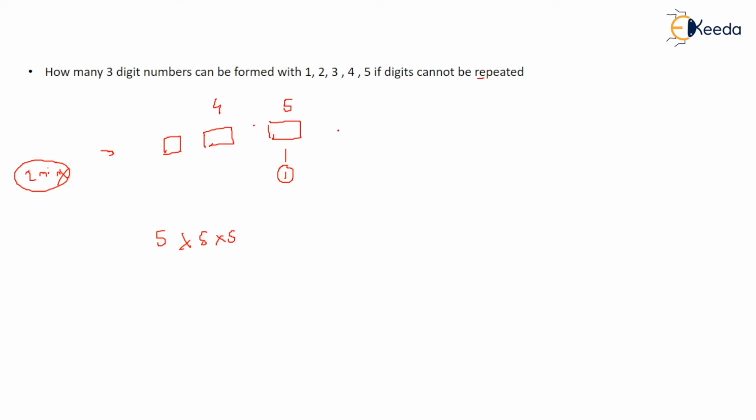But since no number should be repeated, after fixing one number, four numbers remain, and after fixing one more, three numbers remain. So the number of ways is 3 into 4, that is 12, and 12 into 5 is 60. So 60 ways is the answer.